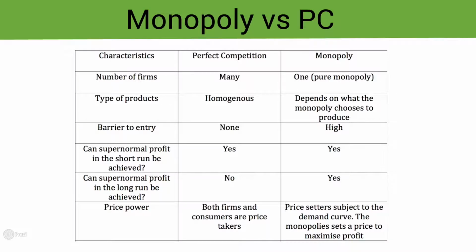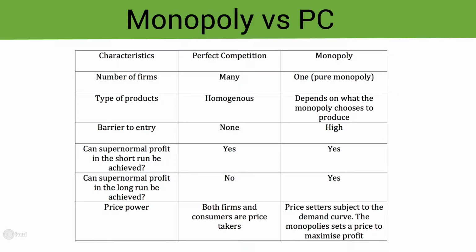This is because supernormal profit in the short run sends a signal to other firms in the market telling them that there's excessive profit in this industry. This high level of profit provides an incentive for these firms to enter that industry, which brings profits down to a normal level. With a monopoly, supernormal profit can still be achieved in the long run.